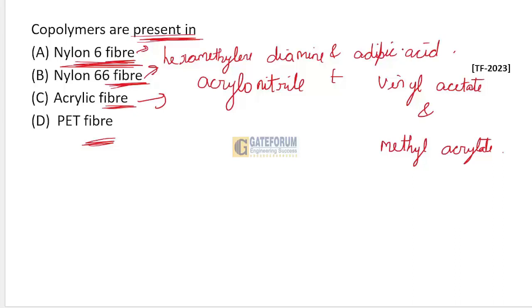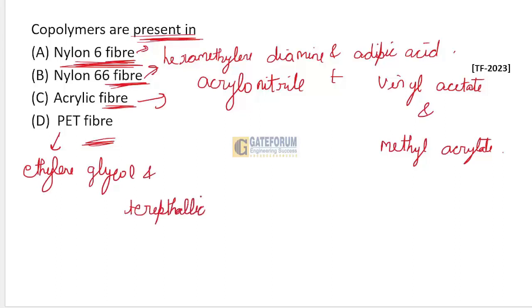And PET is made from the monomers ethylene glycol and terephthalic acid. So this option C is the correct option. Means acrylic fiber. The copolymers are present in acrylic fibers.